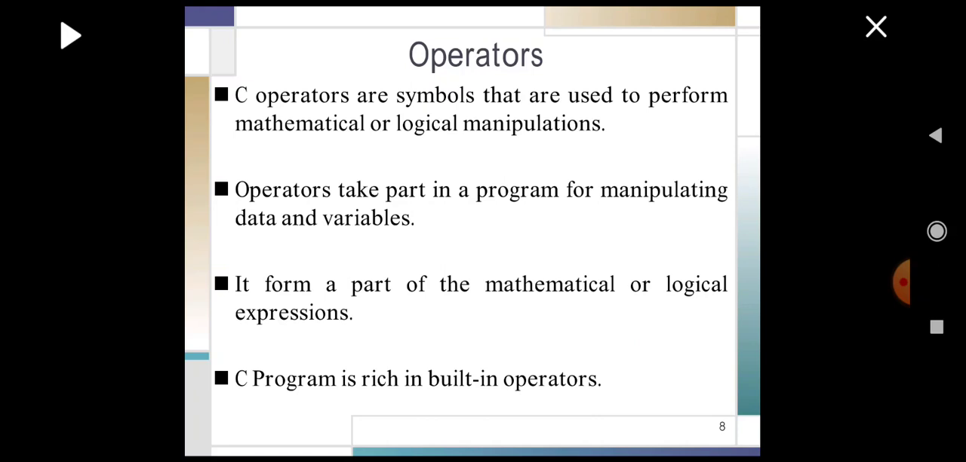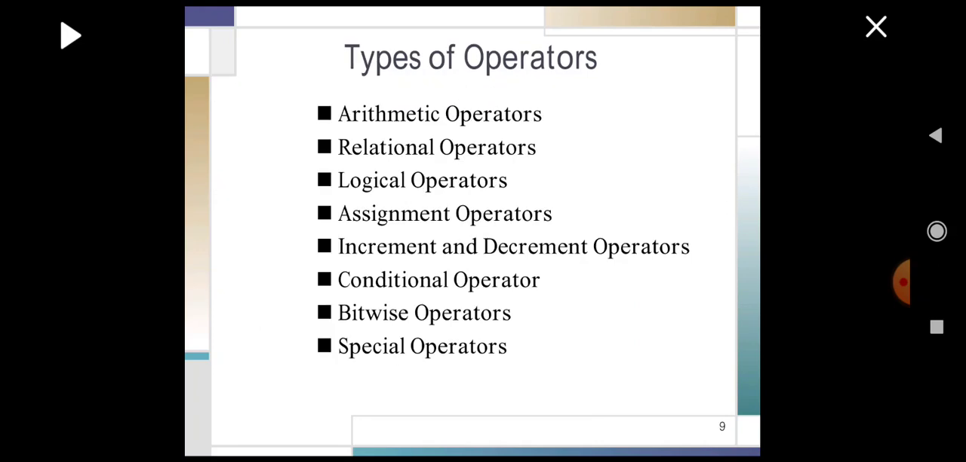Operators, one of the important topics. C operators are symbols that are used to perform mathematical or logical manipulations. Operators take part in a program for manipulating data and variables. They form a part of the mathematical or logical expressions. C program is rich in built-in or predefined operators available for use. Types of operators: arithmetic operators, relational operators, logical operators, assignment operators, increment and decrement operators, conditional operators, bitwise operators and